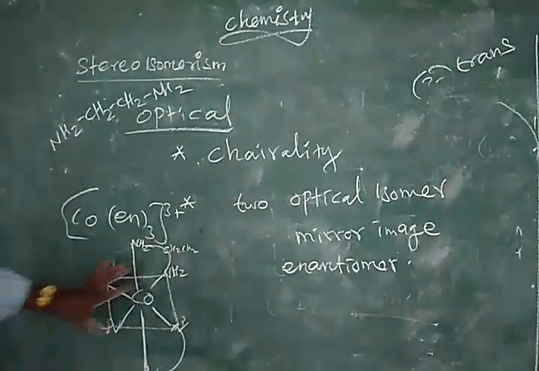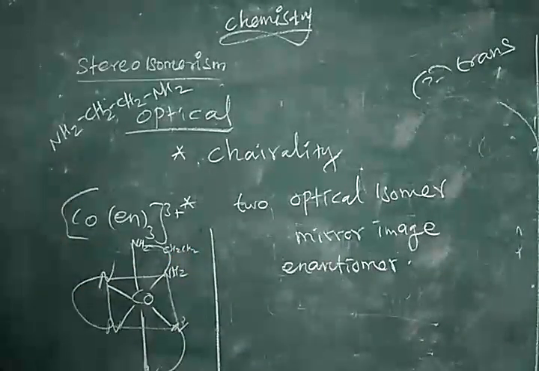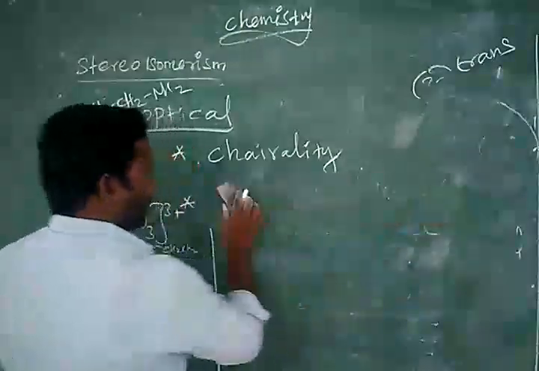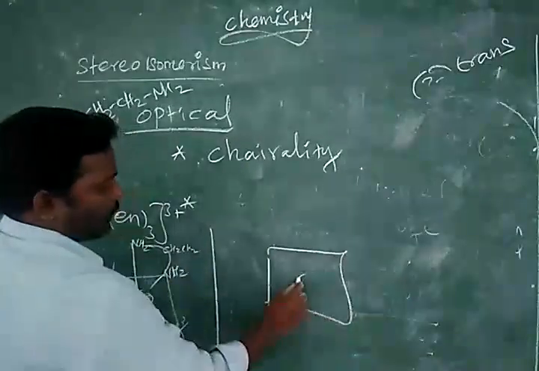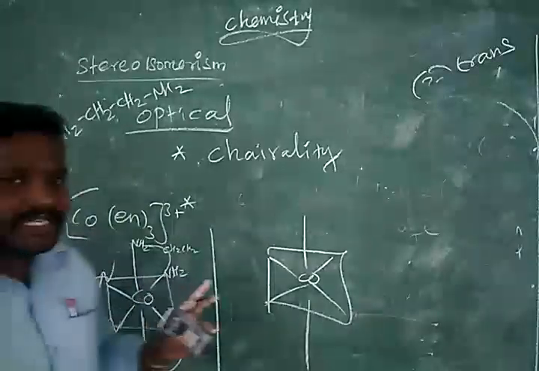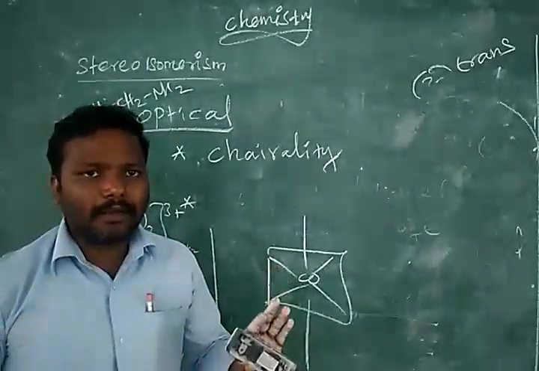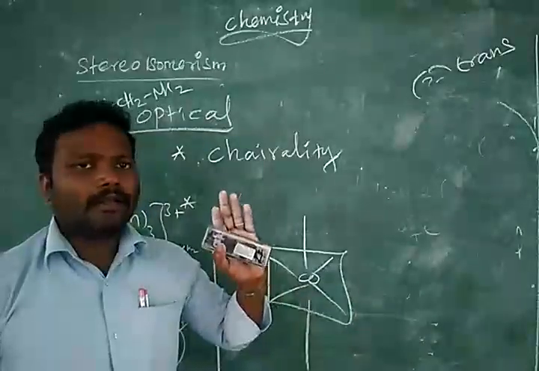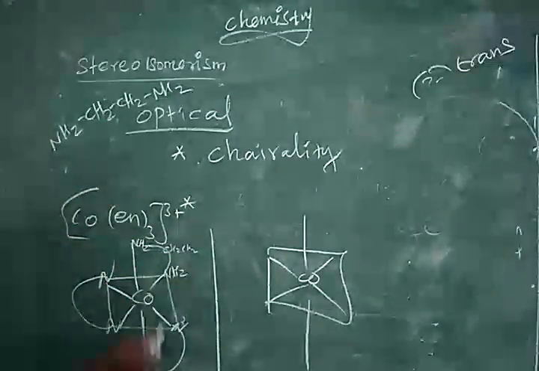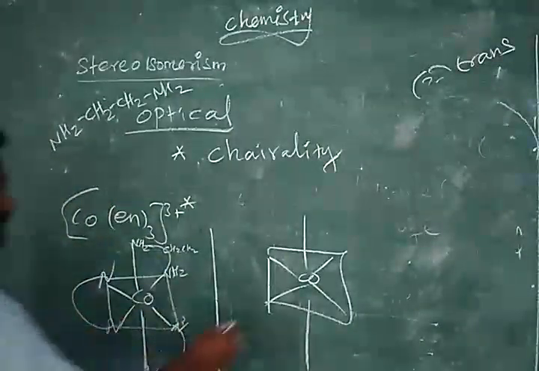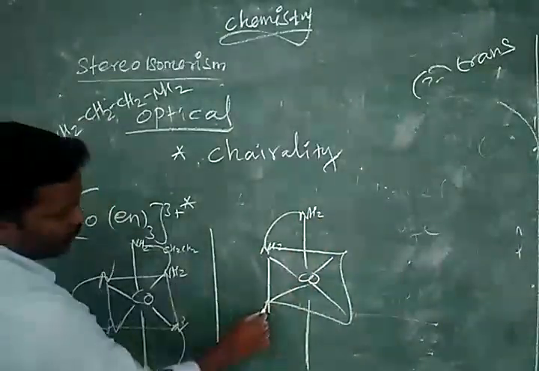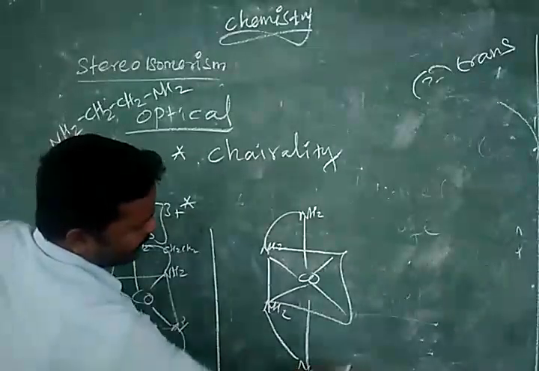For this compound, if you take the mirror image, how do you write? Opposite to this one. Cobalt. You know, if you see your hand in the mirror, it's like a replica. Left seems to be right. Listen, if you see this right side, we have to write left side. NH2, NH2. Here also NH2, NH2.